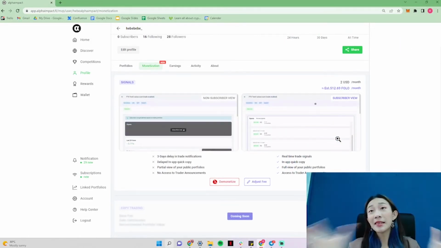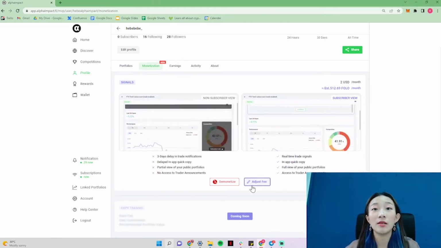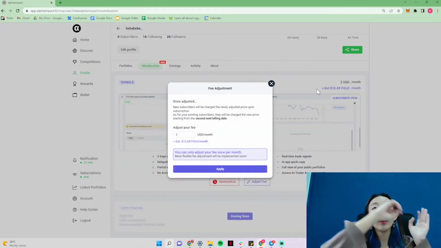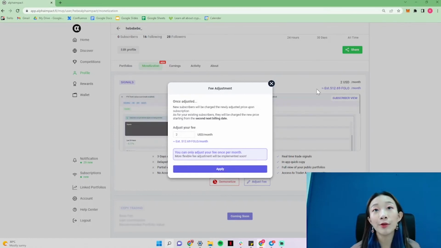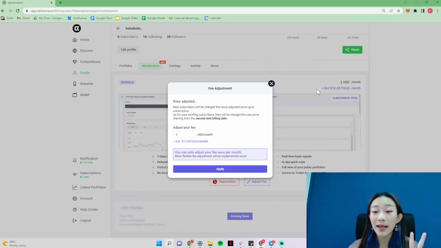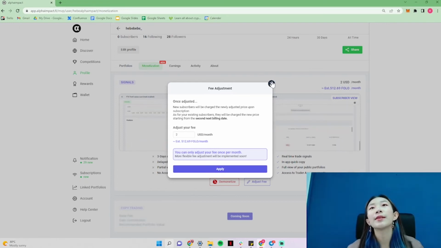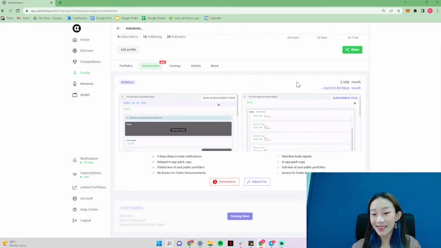So this is how you monetize, and you can always adjust your fee, but your subscribers will only be charged the new price starting from the second next billing date. So that's about it, and that's how you monetize your portfolio.